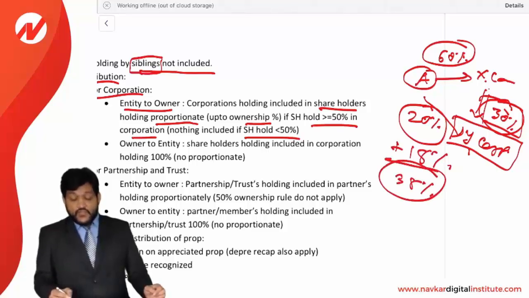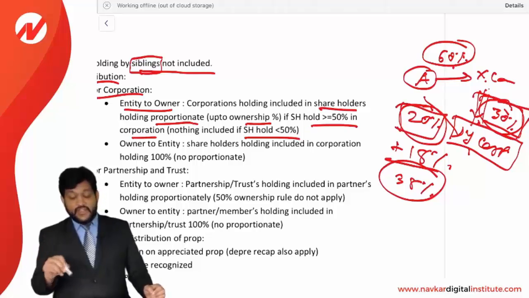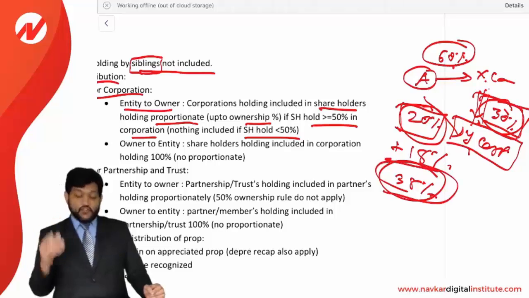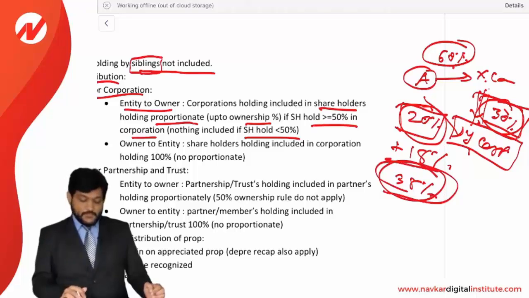Again I am saying, 20% direct holding plus 60% of this 30% holding. So 18% will be additionally assumed to be held by A into Y corporation. So 20 plus 18, 38% is considered as the holding of A into Y corporation. So 38% is your answer.